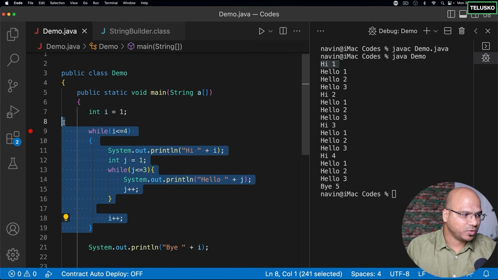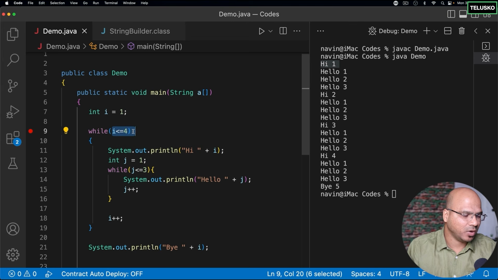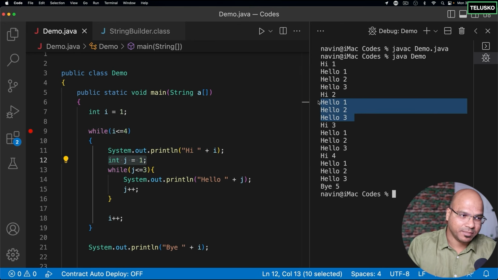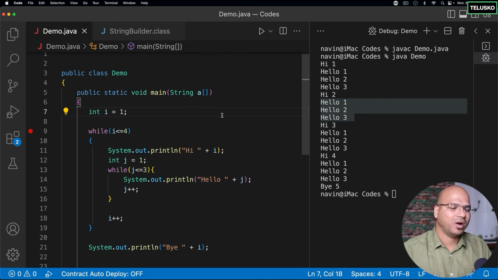It will go back to the upper loop again and say, okay, now the value of I is 2. Is 2 less than equal to 4? Yes. It will go inside and print hi 2. Again, it will make the value of j as 1, and that's why it is incrementing again. Cool, right? So this is basically called a nested while loop.